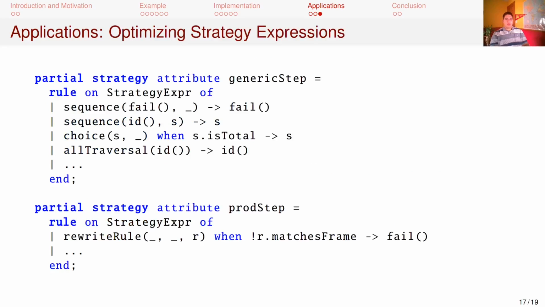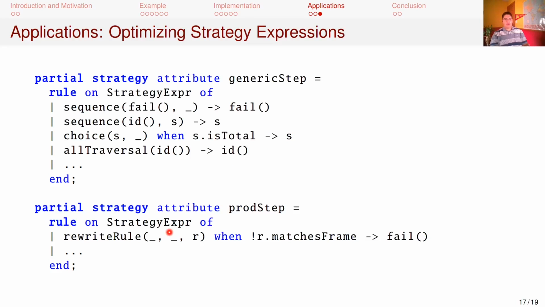Another application is internally in the implementation of strategy attributes to perform production-specific optimizations on strategy expressions before their translation. This enabled a roughly 20% performance speedup. The generic step strategy attribute contains rules for production-independent algebraic simplifications on strategies, such as that the sequence of failure and anything else will fail, or a choice between a total strategy and anything else is equivalent to the first strategy. The prod step strategy contains rules that depend on the production.